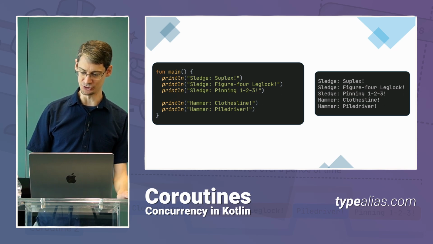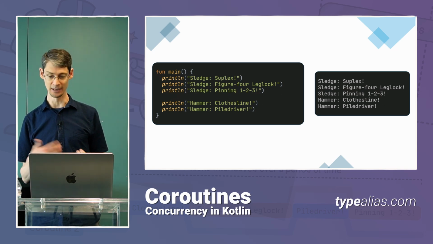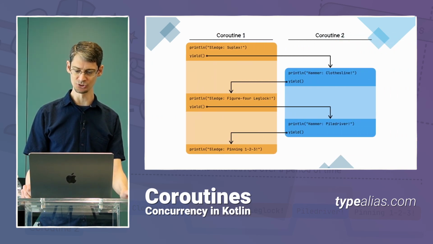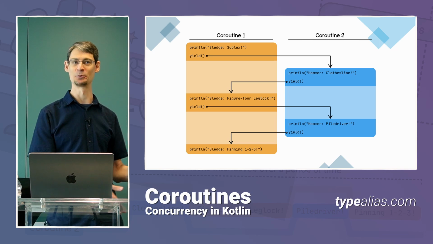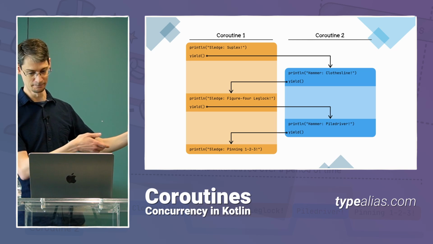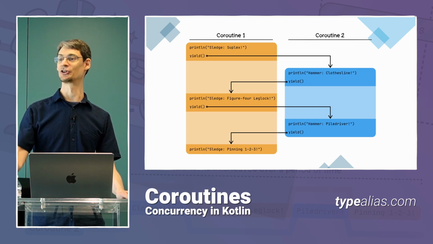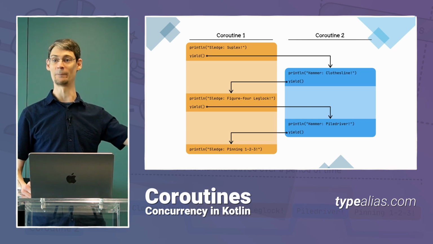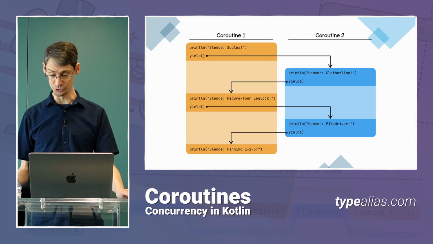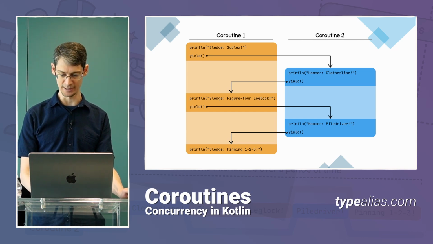So the challenge is, how can we keep the related code together but still get the output in the order that we want it to be? This is where coroutines come into play. If we can take all of the code for Sledge and put it in one coroutine, and then take all of the code for Hammer and put it in another coroutine, then the coroutines will allow us to yield after each statement to go to the other coroutine, and the execution will bounce back and forth between those 2 coroutines. That is the essence of what a coroutine is: the ability for that execution path to bounce back and forth between those 2 different tasks.